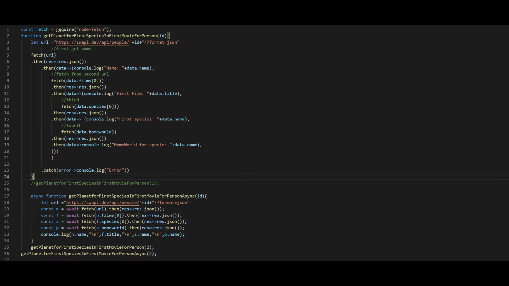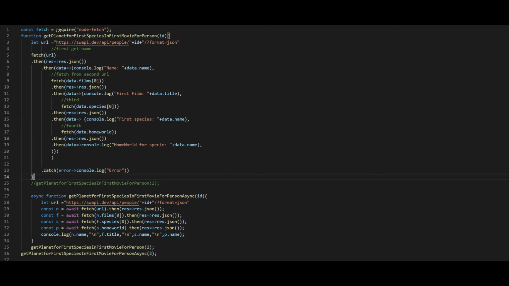So now let's look at the async await method of doing this. You have an async function, it should always be async, or await won't work. So we have the first URL which we are going to use to fetch some data. That URL we make into a constant called n.